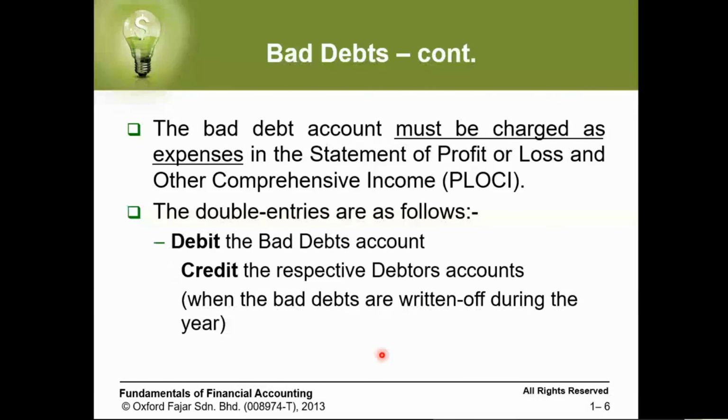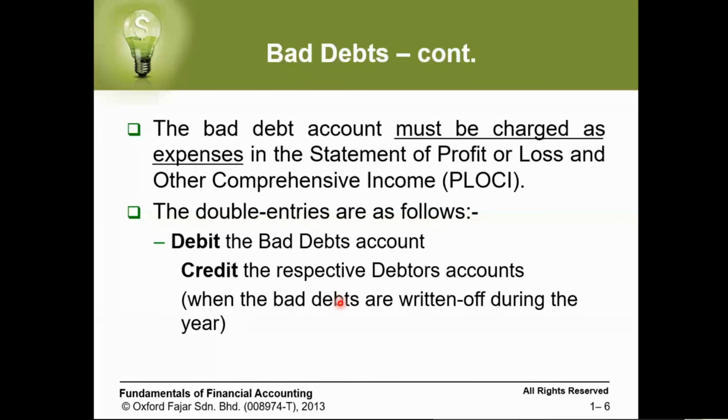The bad debt account must be charged as an expense in the statement of profit or loss or other comprehensive income, which is the income statement. The double entries are as follows. The debit is the bad debt account. The credit is the respective debtor's account. So normally this is the entry which we do. We put the bad debt in the debit and we put the account of the debtor in the credit.